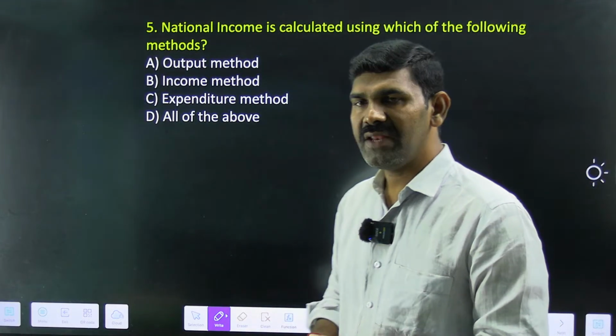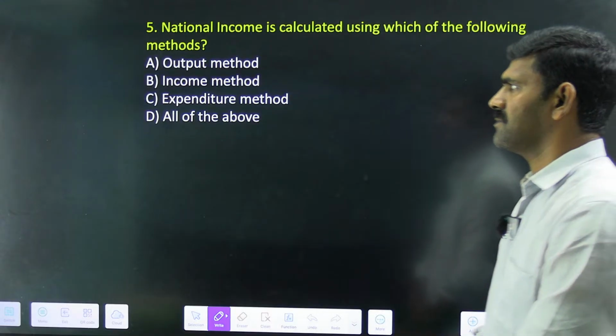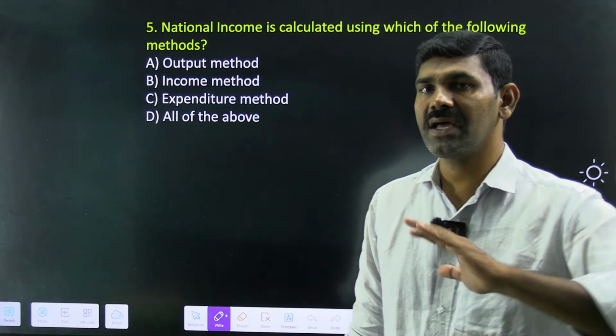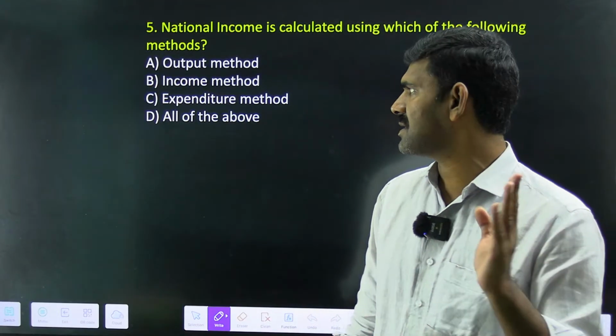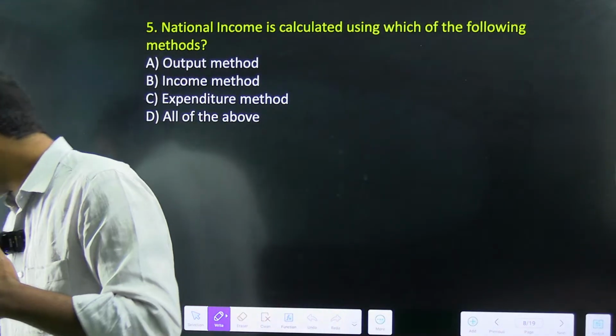Now see here, a very important concept. National income is calculated using which of the following methods? So here we have different methods. I'm asking you through which method you can account the national income. Output method, income method, expenditure method, all of the above. What is the answer for this question? Quickly, which of the following?